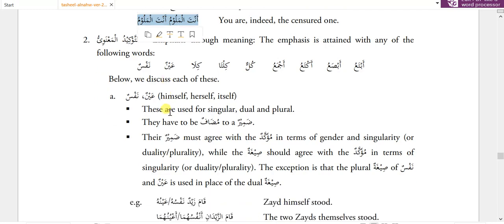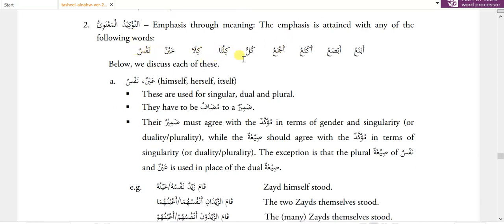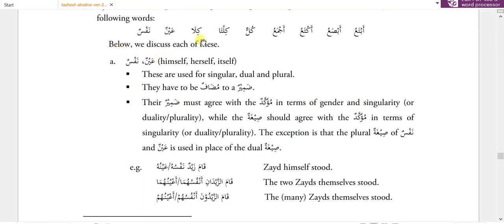Now we have at-tawkid al-manawi. Emphasis through meaning. The emphasis is attained with any of the following words: nafsun, ainun, kila, kilta, kullun, ajmau, aktau, absau, abtau. All these have the same meaning. Nafsun means itself or himself, it depends on the users. Ainun, itself or himself or herself. Kila, for both men. Kilta, for both women. Kullun, for all men and women. Ajmau, aktau, absau, abtau, same meaning. Below, we discuss each of these.